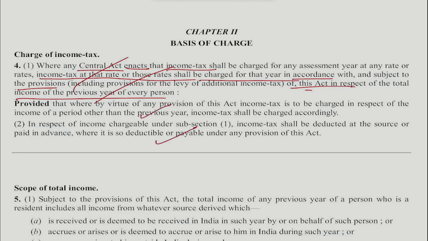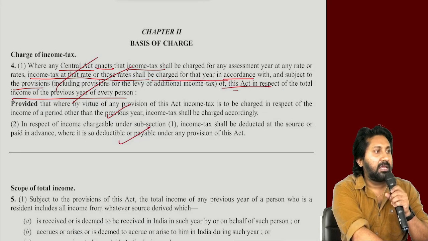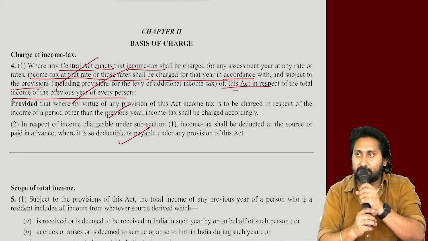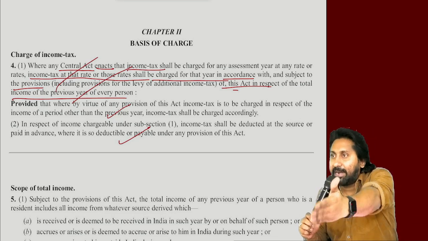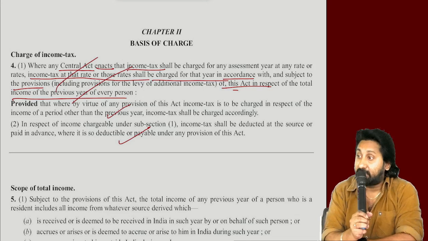Next, sir, what is this? See, there is a concept called income escaping assessment. That is not there in inter syllabus, that's there in final. Section 142 and all those things will get attracted. Income escaping assessment means a person will earn income, but he will not bring it to the books of accounts. Books he will not bring.